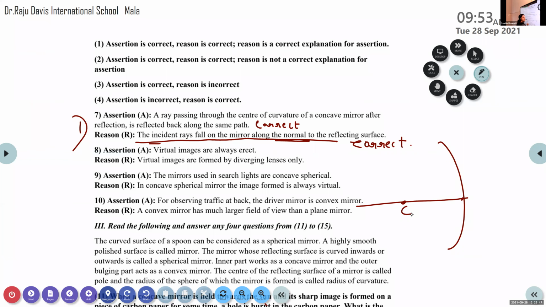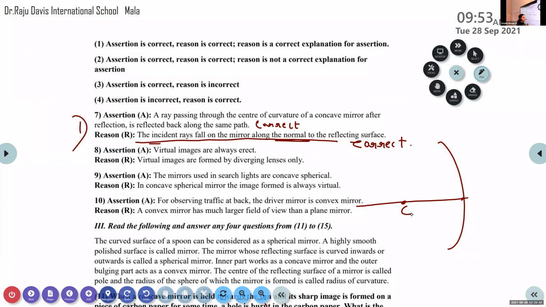So when a ray of light enters through the center of curvature of a concave mirror, after reflection it returns through the same path. The reason is that incident rays fall on the mirror along the normal to the reflecting surface. It is a correct statement. In the case of a mirror, the incident rays fall along the normal to the reflecting surface. This is the reason for the entire reflection pattern of spherical mirrors.